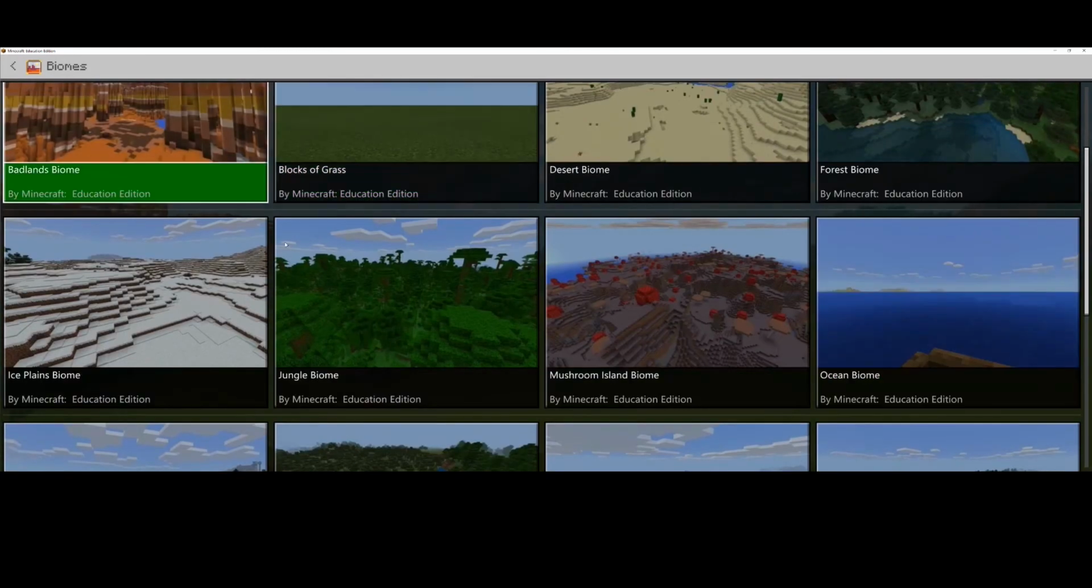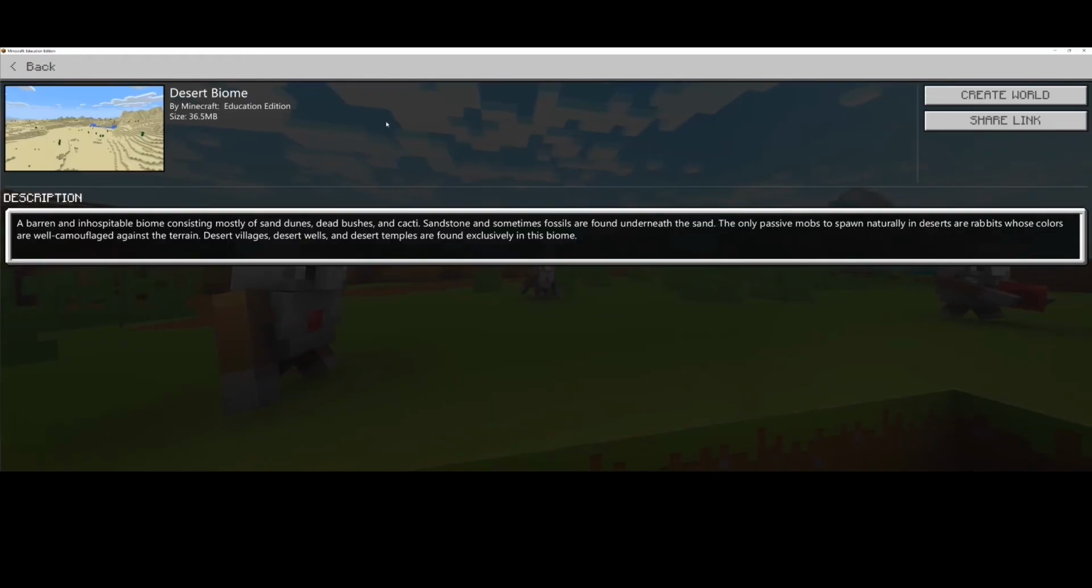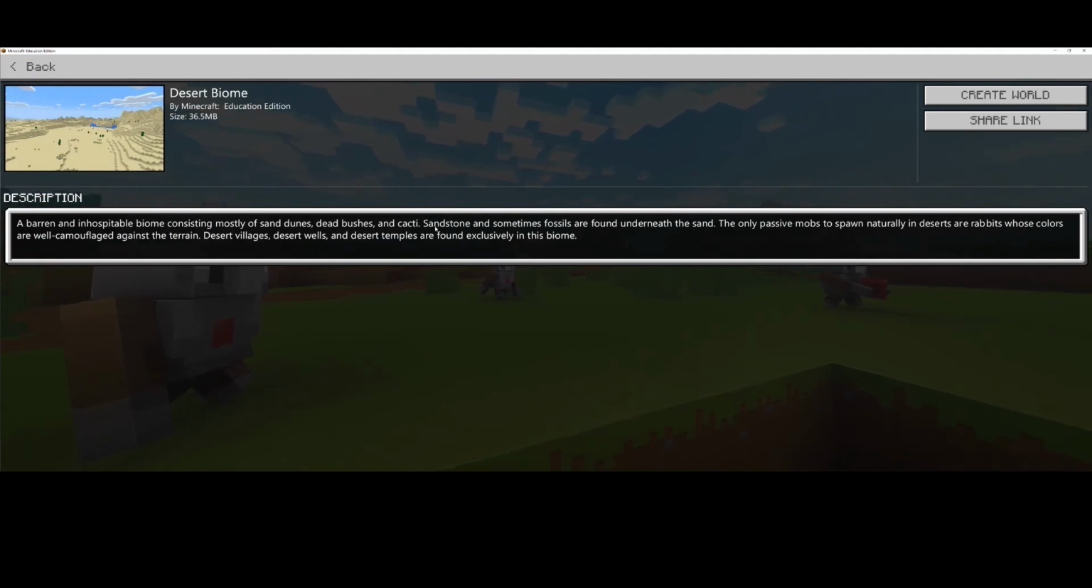We have a lot of forests. We do have a desert. So let's work with desert and see what we can do. It is a barren and inhospitable biome consisting mostly of sand dunes, cacti. Yeah, that sounds like it'll work.